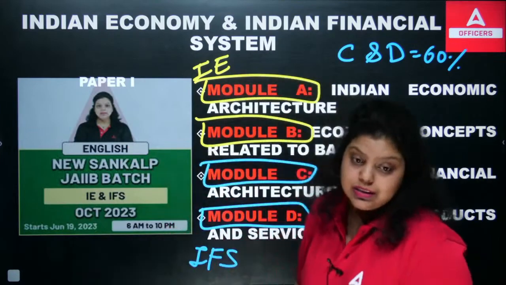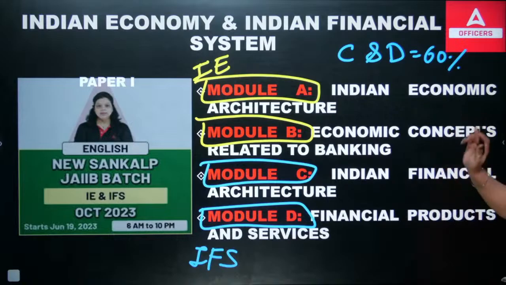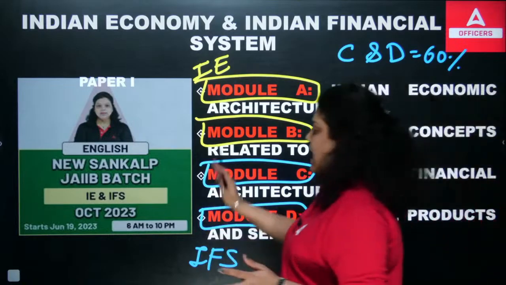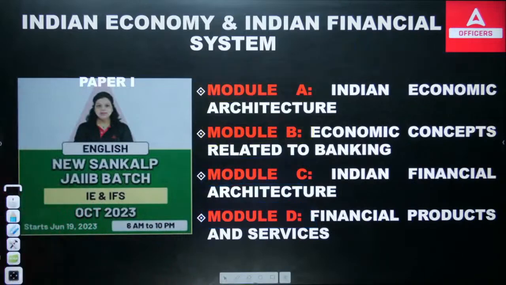If I talk about these 2 modules, they cover 60% of the weightage in the paper, and modules A and B cover around 40% weightage. And this is the batch for your paper 1, in which all the details will be available for all of you.